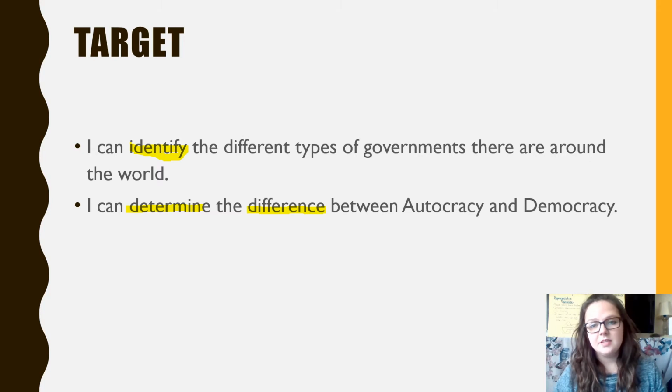Autocracy and democracy are things that we're going to talk about a lot. Democracy you may have heard of before, but we're going to learn a little bit more about it today. We're going to find the difference between these two types of governments, and you're going to be able to tell me in your own words, in a sentence, about the difference between autocracy and democracy. This way I know if you understand the lesson today.